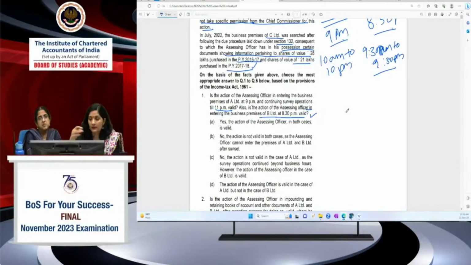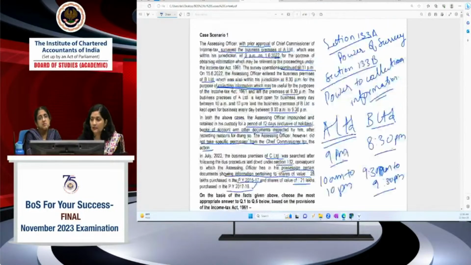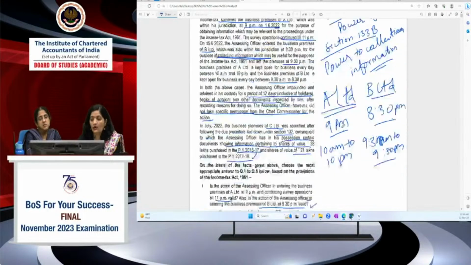So here, what is happening is that he has entered at 9 a.m., and the office hours of A Limited are 10 a.m. to 10 p.m. So he entered at the right time. Here the entering time is specified, but the time by which the survey has to be completed is not given. So he can continue his survey at any time, but he has to enter during the business hours of the person for whom he is going to do the survey. So he has entered at the right time.